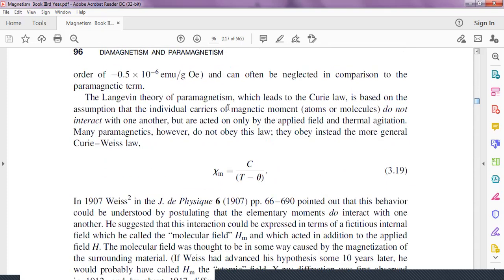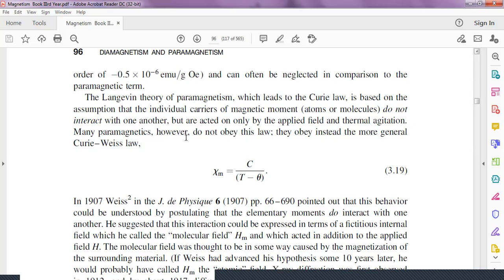Again, the Langevin theory of paramagnetism, which leads to the Curie law, is based on the assumption that the individual carriers of the magnetic moments, atoms or molecules, do not interact with each other. This is the important statement: they are acted upon only by the applied field and thermal agitation.